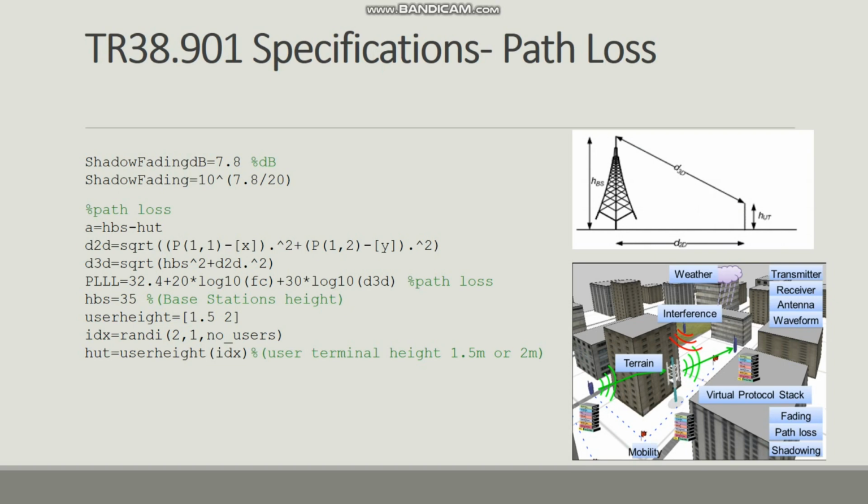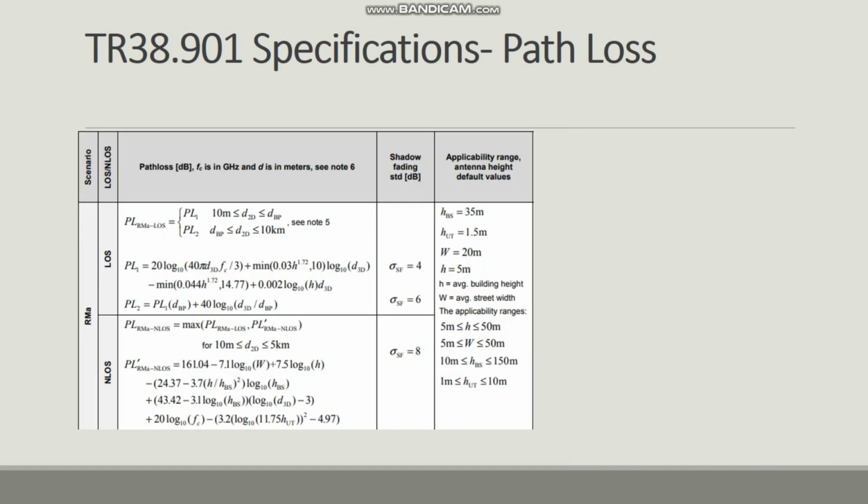Then we made loss calculations. We took into account shadow loss and line of sight loss. We calculated these loss coefficients in reference to the TR 38.901 3GPP standards. We also considered that all the users' heights vary between 1.5 meters and 2 meters. Here is the algorithm that we used to find path loss and other coefficients.